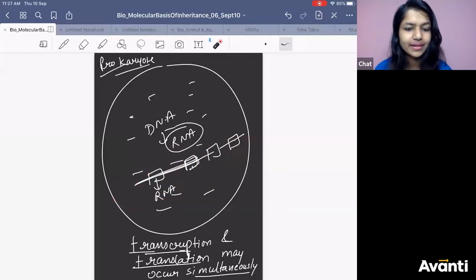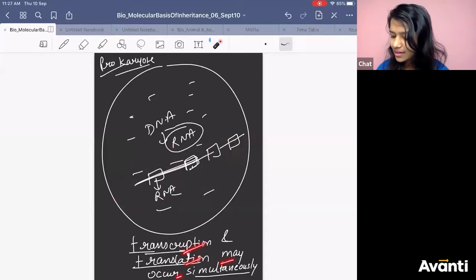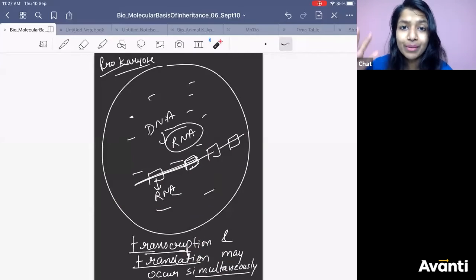Okay, got it? So in case of prokaryote, transcription and translation may occur simultaneously. I am not saying compulsory it will happen. I am saying it may occur simultaneously. If there is requirement, they can do it simultaneously. But in case of eukaryote, they don't do it simultaneously. Got it? So this was another difference. Okay, I want everyone to jot down the points and write the differences properly.